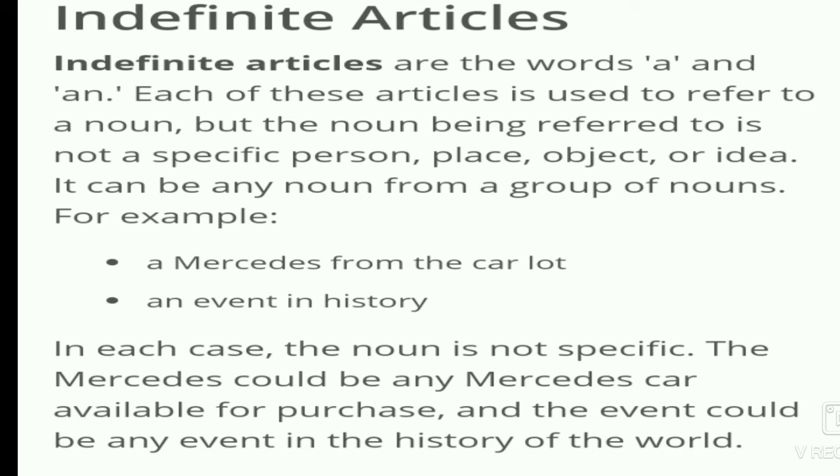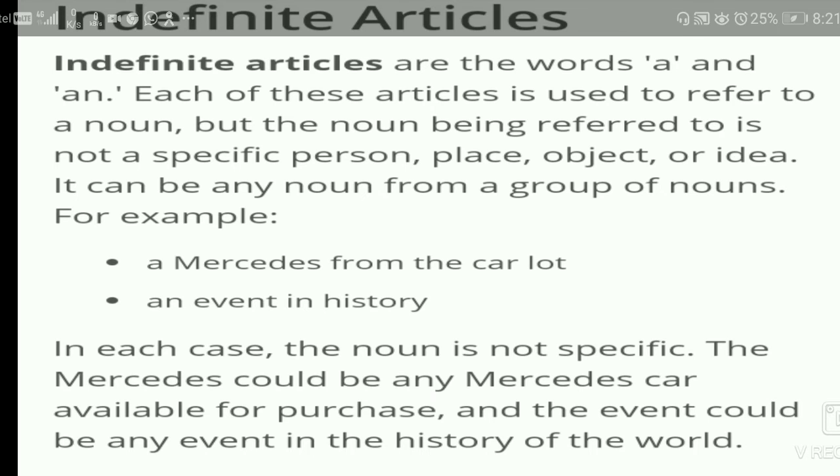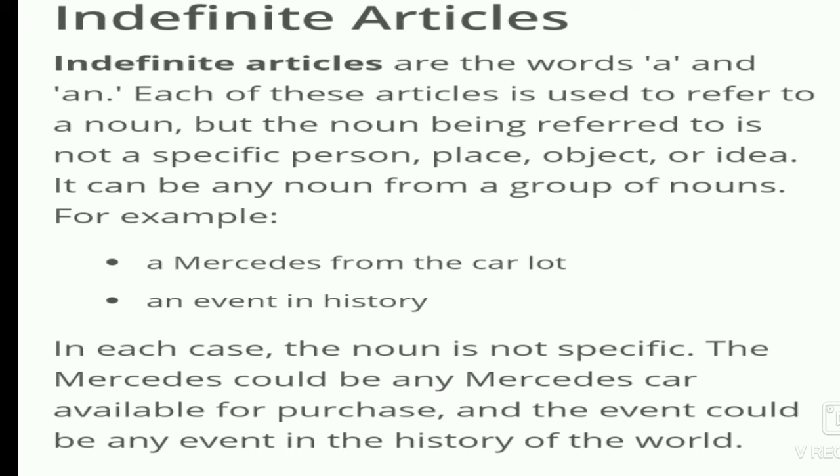Here we have to say where a is used and where an is used. A is used before words which have a consonant sound, like a car, a TV, a motorcycle. And an is used before a vowel sound: an orange, an event, an umbrella, and so on.